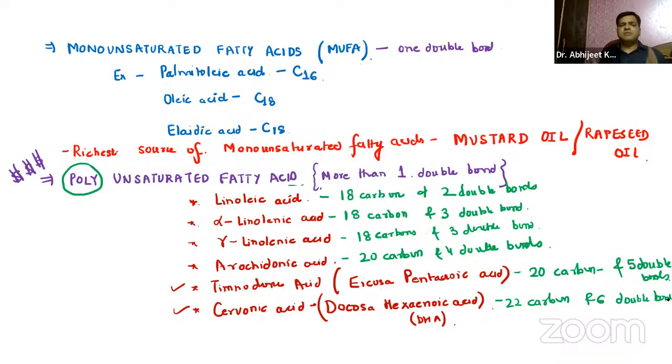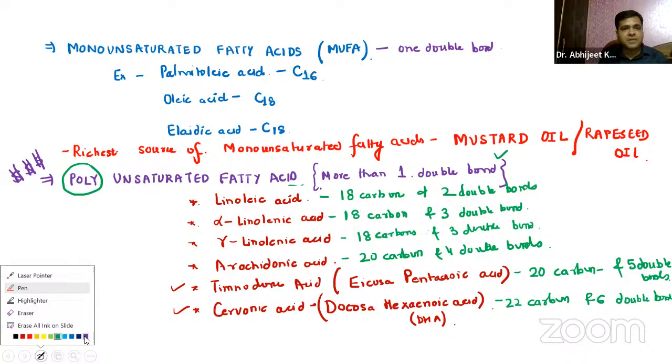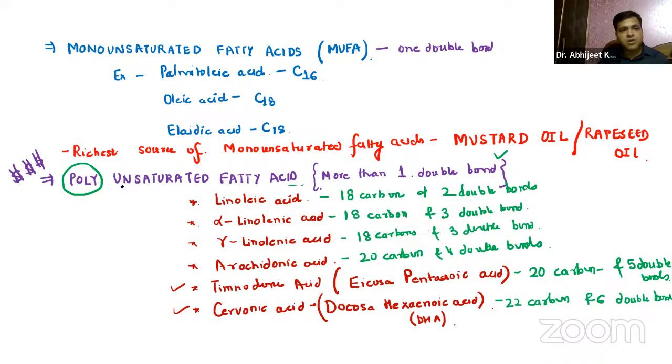Again, this is about the structure, the examples of polyunsaturated, and the definition. Now, what is the commonest source that is being asked in the exam? That you have to remember, guys. The source of linoleic acid is safflower oil. Very, very important, again the 1 mark practical question.